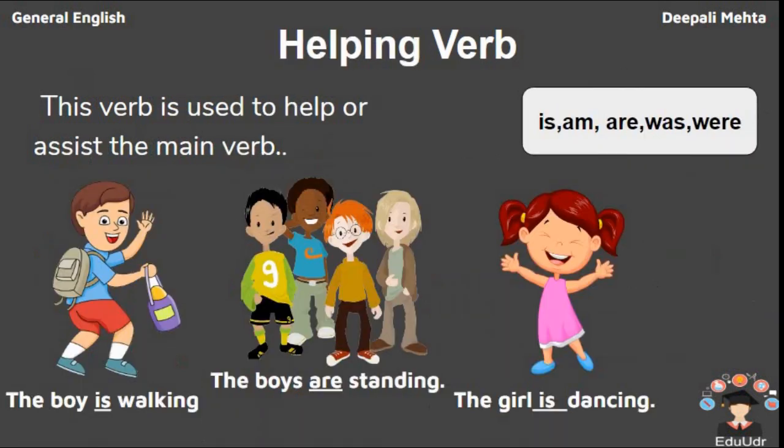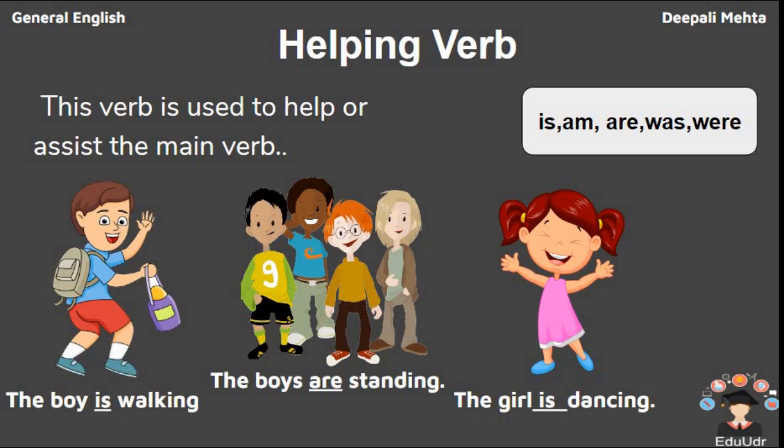Then the next is helping verb. This verb is used to help or assist the main verb. For example, we can see that the boy is walking. Now in the sentence the boy is walking, is is known as a helping verb. Why? Because it is helping the sentence to tell everyone that it is present tense, past tense or future tense.